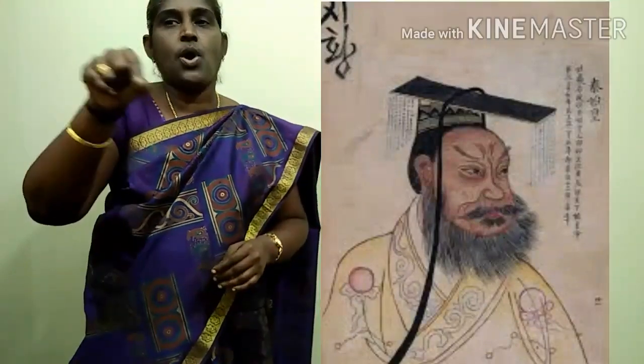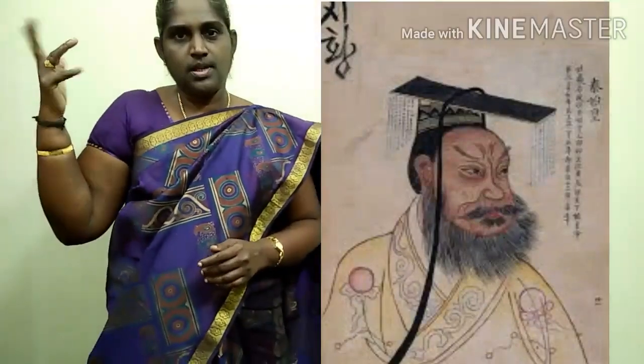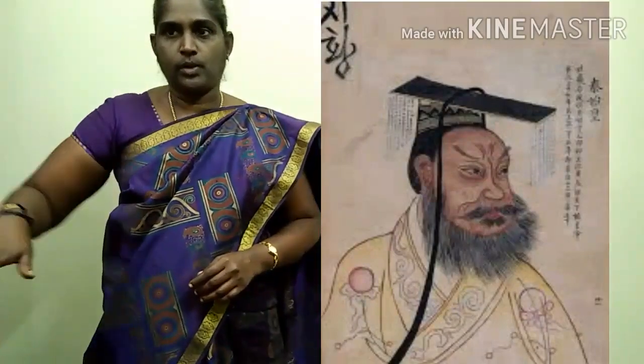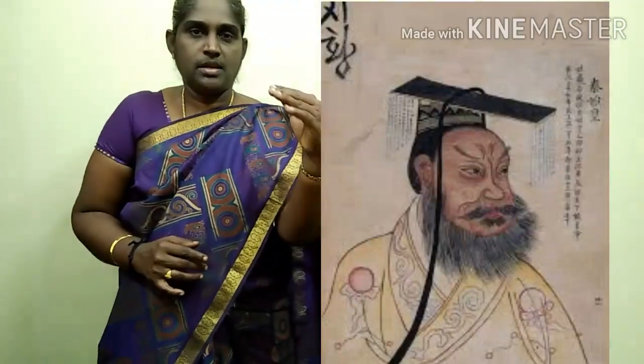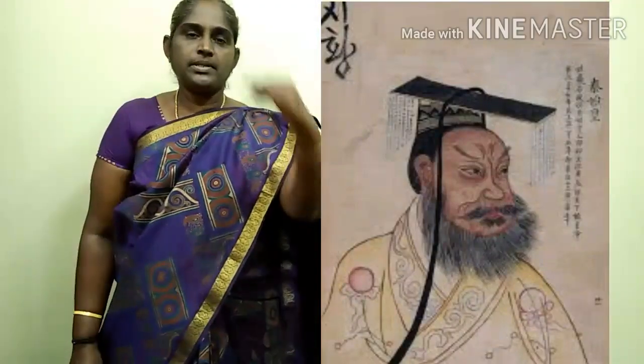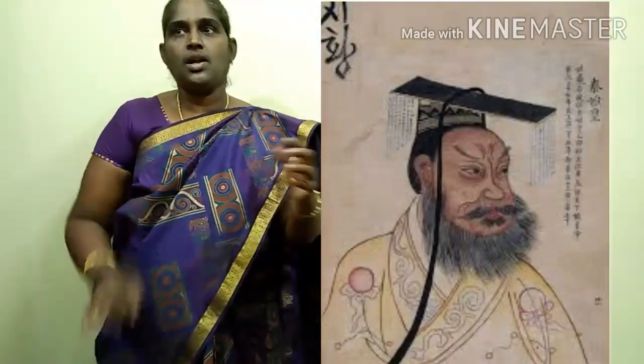He crushed all local rulers and established a strong central government. The peasant uprisings in China led to the collapse of the Qin dynasty.